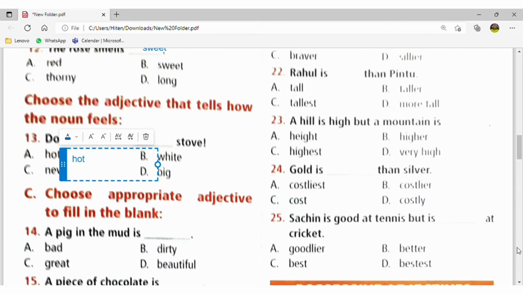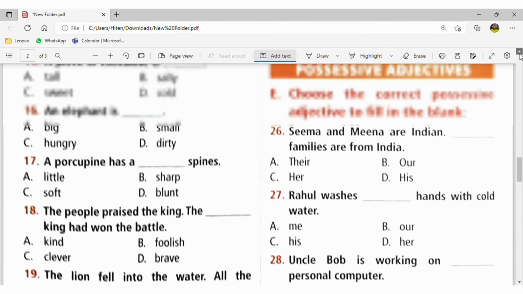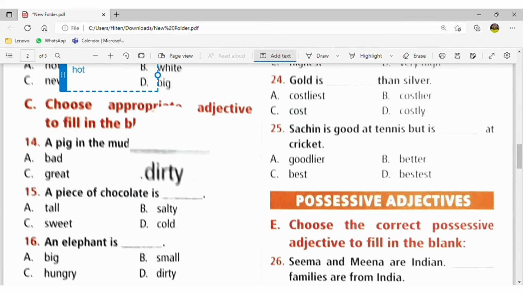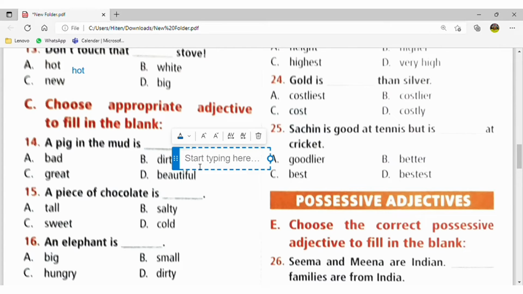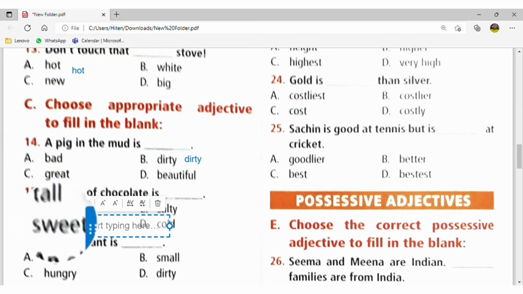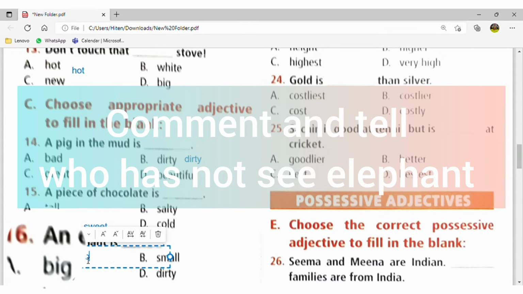Now move to the C section. It is written here as a pig in the mud is dirty, because always in the mud you will become dirty. So here the comparison tells about the pig. So the pig is dirty. A piece of chocolate is sweet always. Children like sweets, chocolates, so they are generally sweet. Elephant is always big. You all have seen the elephant. It is always big.